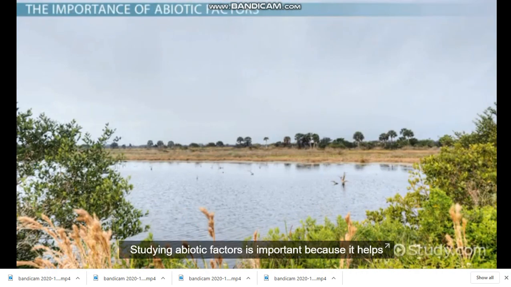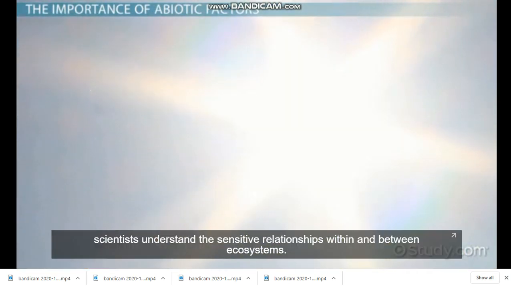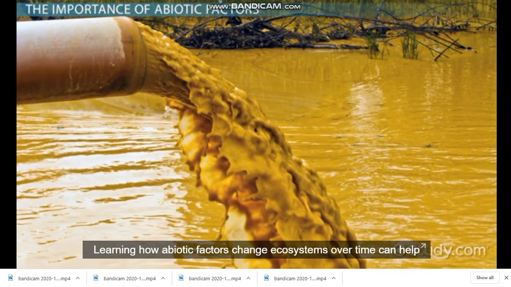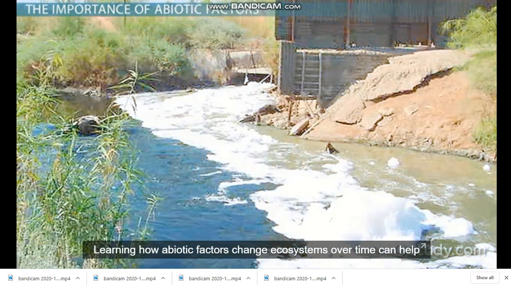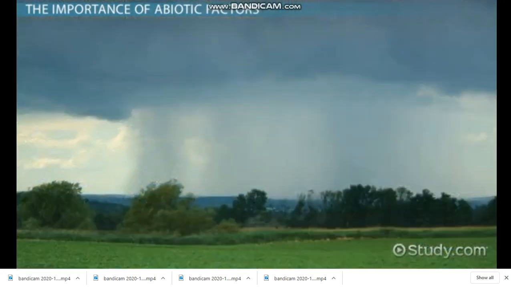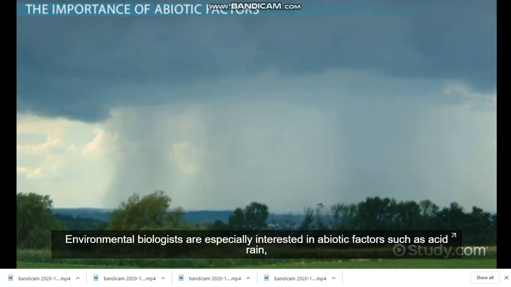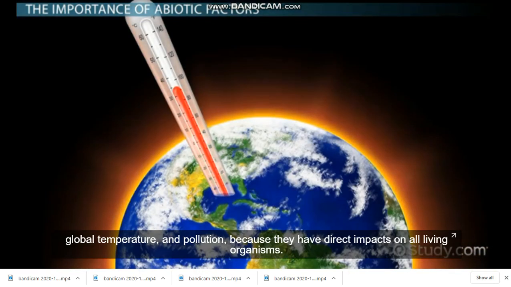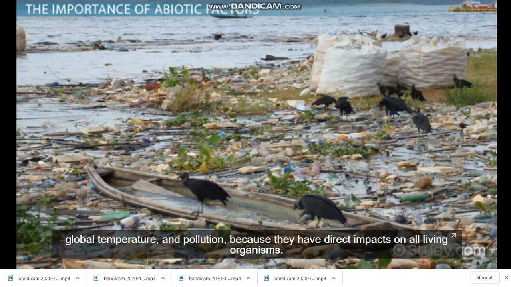Studying abiotic factors is important because it helps scientists understand the sensitive relationships within and between ecosystems. Learning how abiotic factors change ecosystems over time can help them predict how ecosystems may be affected in the future. Environmental biologists are especially interested in abiotic factors such as acid rain, global temperature, and pollution because they have direct impacts on all living organisms.